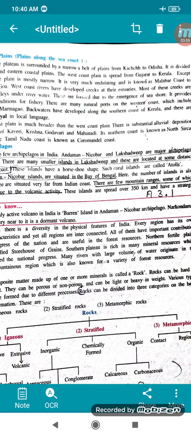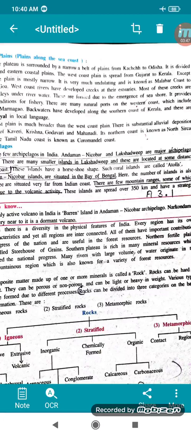Now we'll see the archipelagos. Archipelagos are Andaman, Nicobar and Lakshadweep. These are the major archipelagos among them. There are many islands in Lakshadweep and these are located some distance off the Kerala coast. That means there are many islands in Lakshadweep and Andaman Nicobar. And where is Lakshadweep? It is off the Kerala side. These islands have a horseshoe shape. Such coral islands are called atolls.